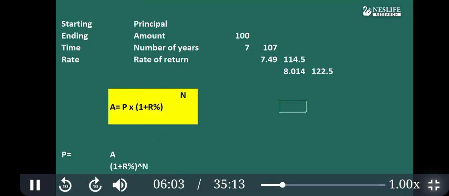Now you can see here, I'll add one more here. How much will be the interest in this year? Although the rate of interest is the same, you can see that in every year the interest amount is increasing because the interest is reinvested again here. This 7 is reinvested, and then fresh interest is calculated on the new principal. Similarly, this is again reinvested. So principal is also increasing every year, and interest amount is also increasing every year. This is called compounding.